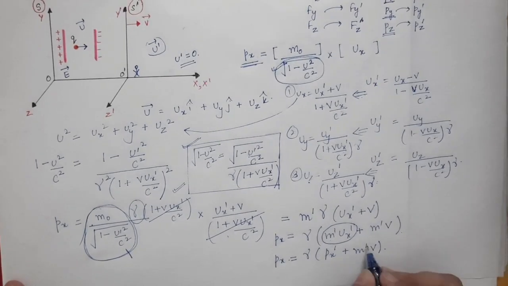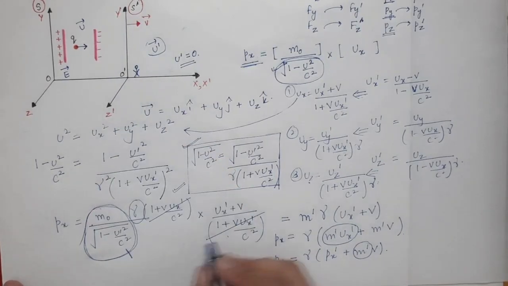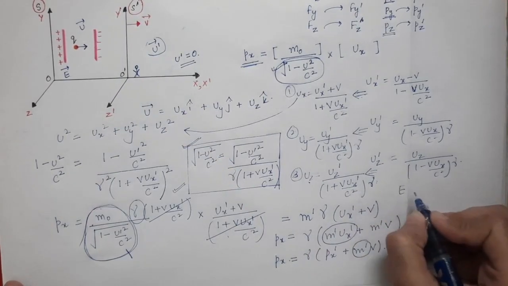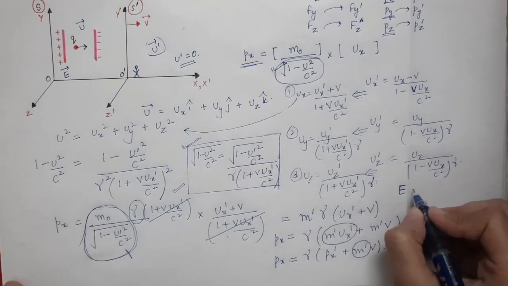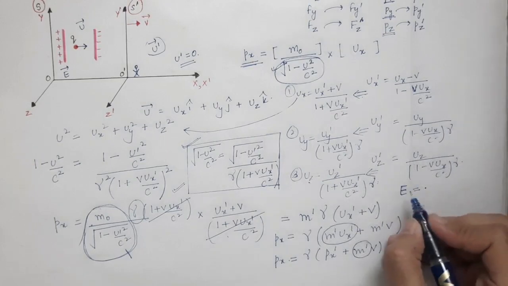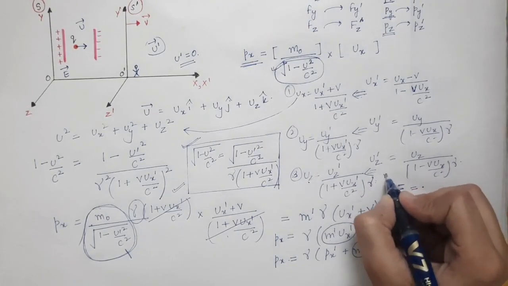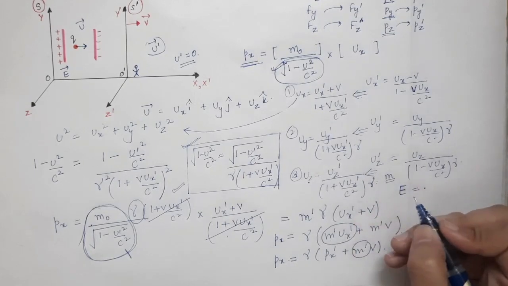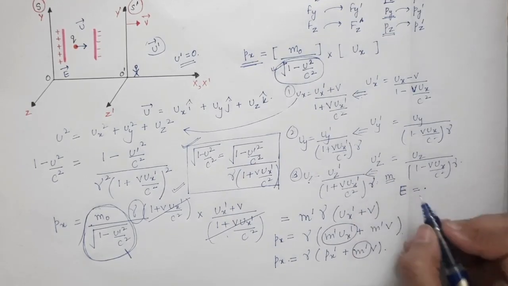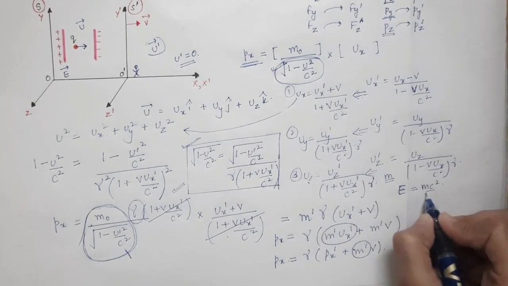Now this m prime, the mass of the particle in S prime frame, can be written as follows. We know that the energy of any particle with a total mass m is E equal to mc square.